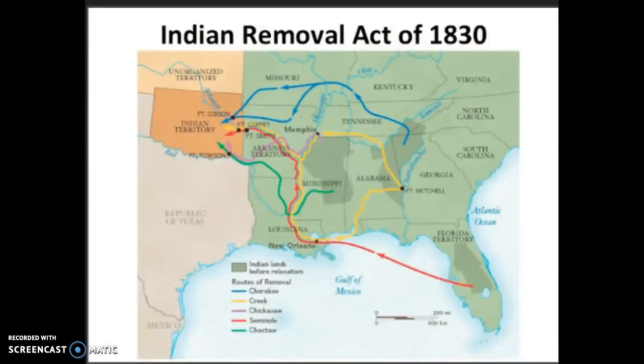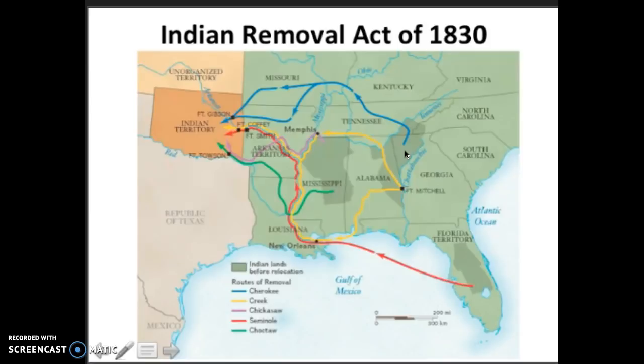The third major issue that Jackson had to deal with was the Native Americans and what becomes known as the Indian Removal and eventually the Indian Removal Act. So we'll start a little bit with the Cherokee. The Cherokee had lived in the northwest of Georgia for centuries, which is right around that corner, and the blue lines represent where they eventually travel. But whites now wanted that land.